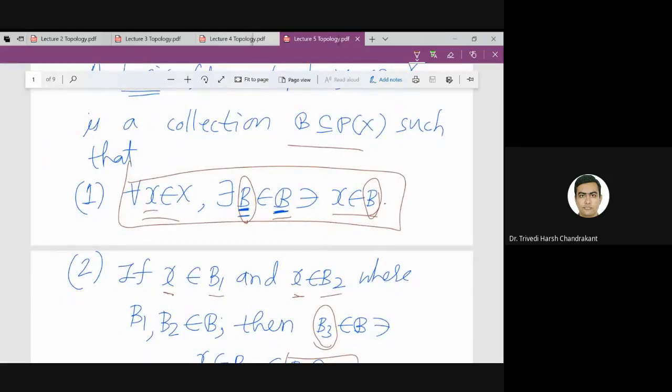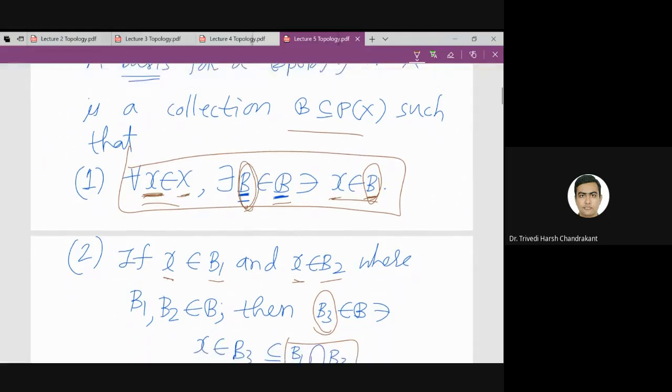What the first property says, if I want to verify that the collection of all open disks in R2 satisfies this true property of the basis. The first property says that if I take any element of R2, then I can find an open disk so that X belongs to that open disk.